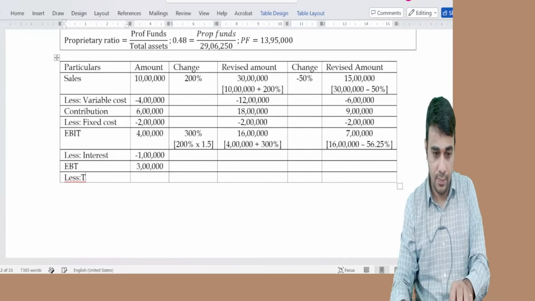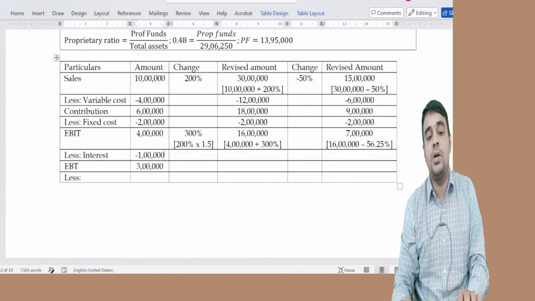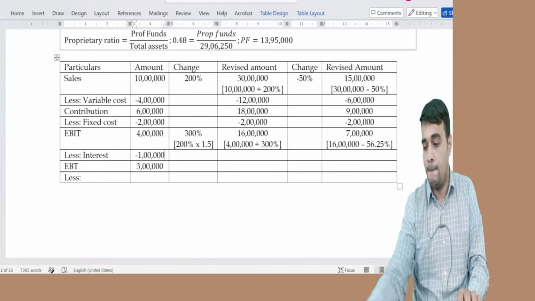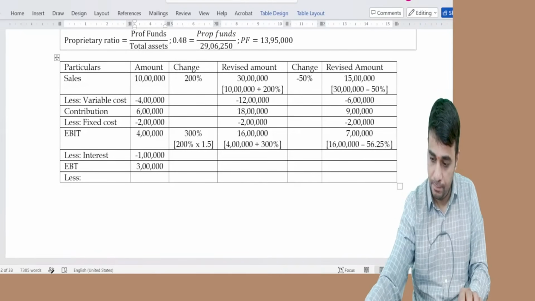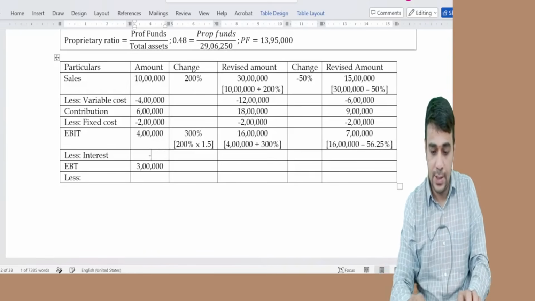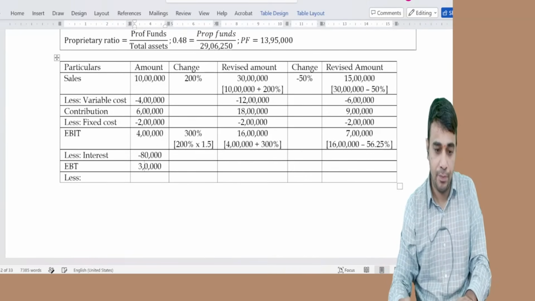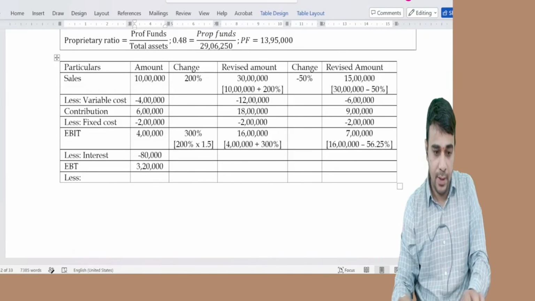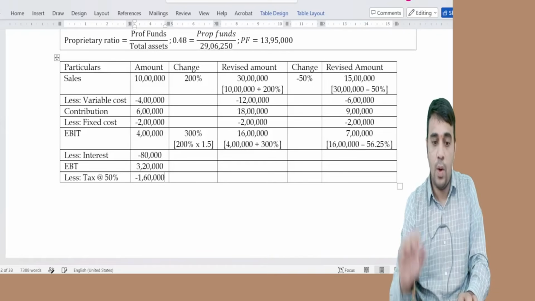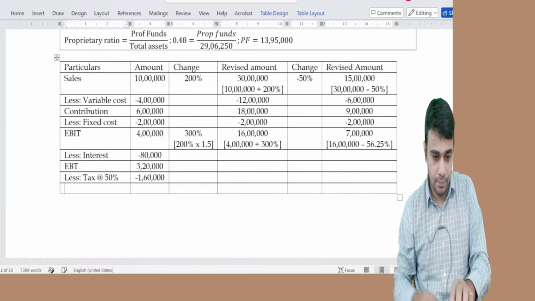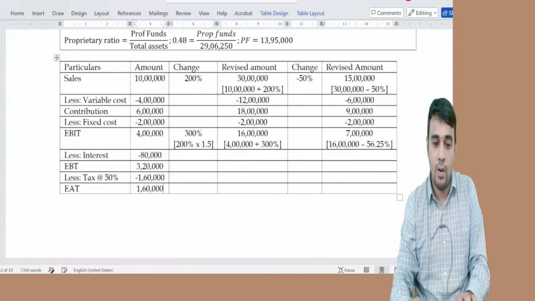Or let me change the number: 3 lakh 20. Tax 50%, 1 lakh 60.